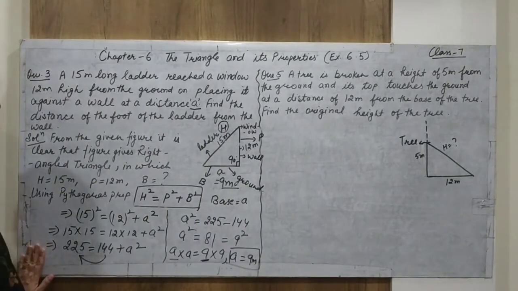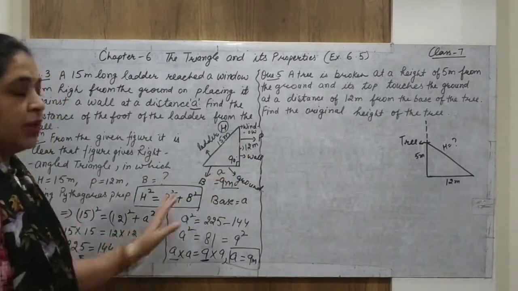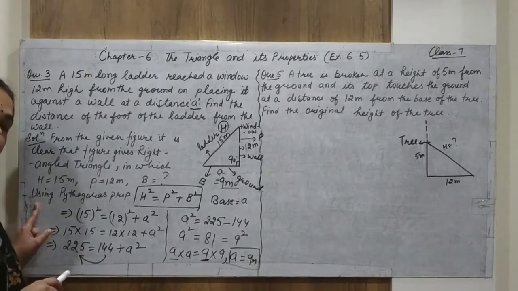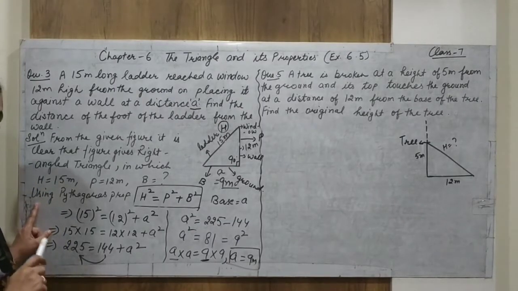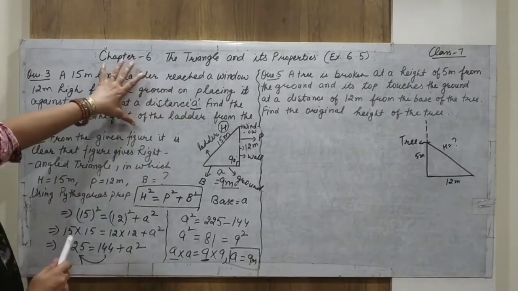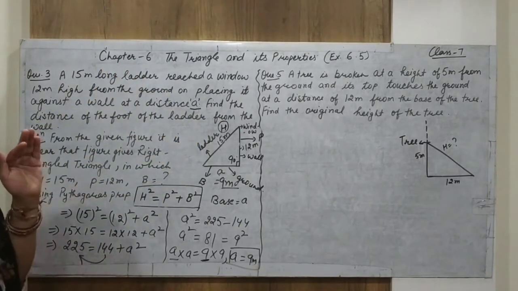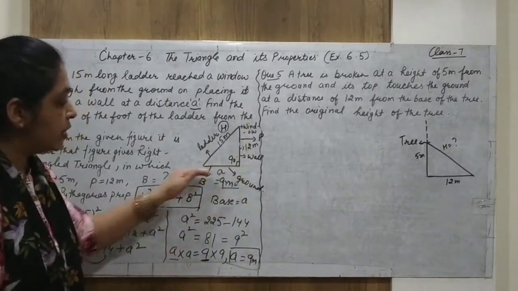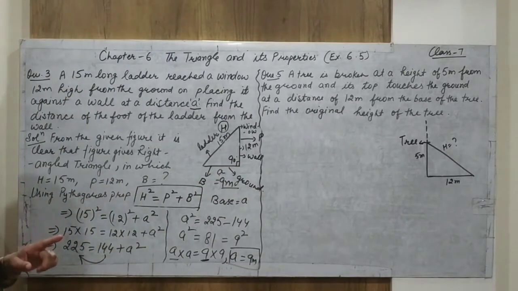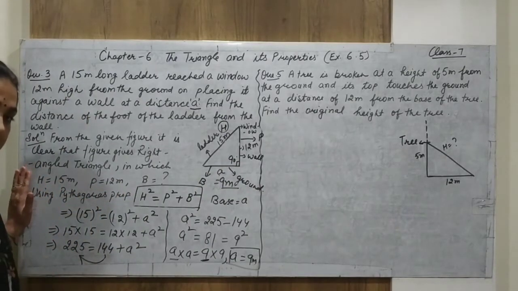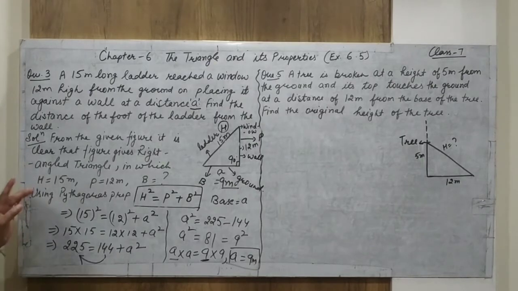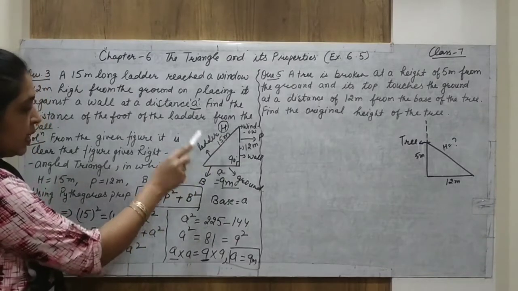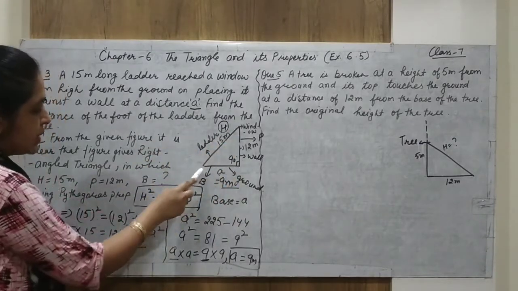So by this method we can find out any side of the right angle triangle, not for all triangles. Pythagoras property is only used for the right angle triangle. Now when we draw the diagram related to this complete statement, we get the right angle triangle because the wall is a straight line with the base. Alright, that's why we get a right angle triangle. So by getting a right angle triangle, we use the Pythagoras property, and the Pythagoras property is h square, that is hypotenuse square, is equal to perpendicular square plus base square.